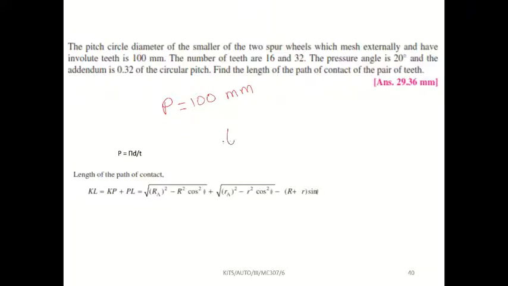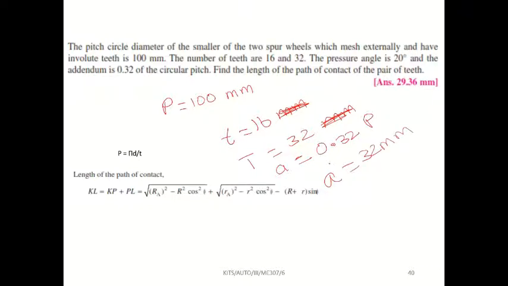Number of teeth, small t is 16, capital T is 32. Next, they are given the addendum value, which is 0.32 of the pitch, that is 0.32 into 100, so you will get 32 mm.